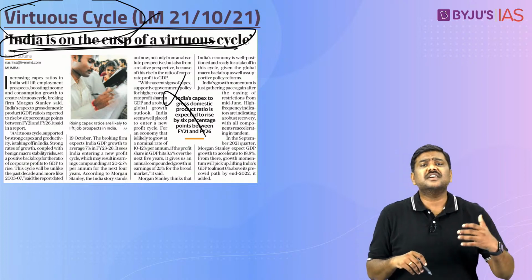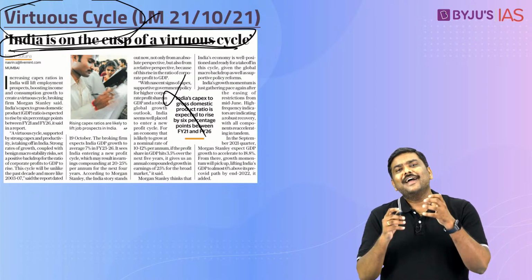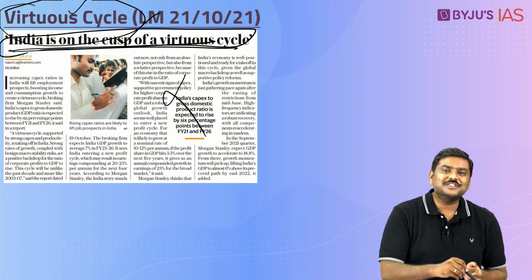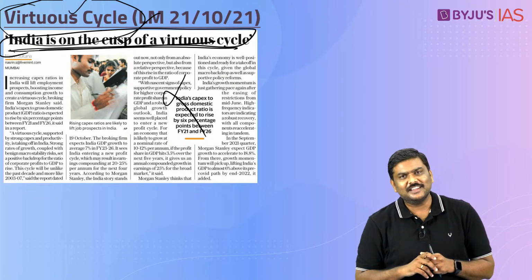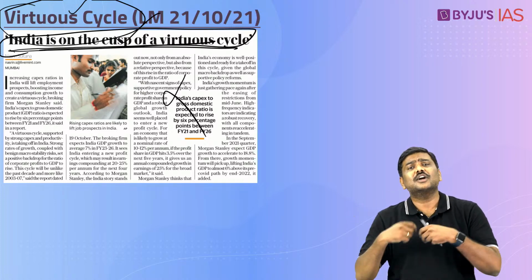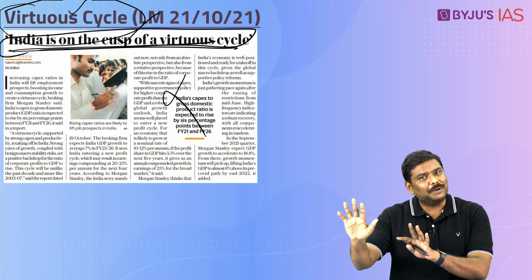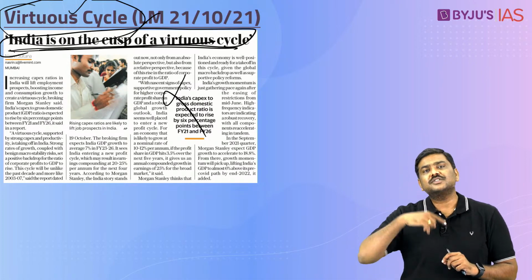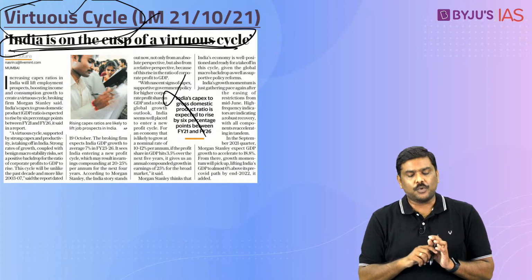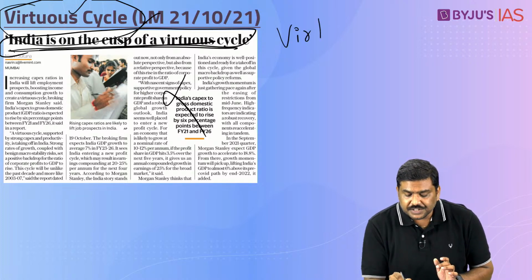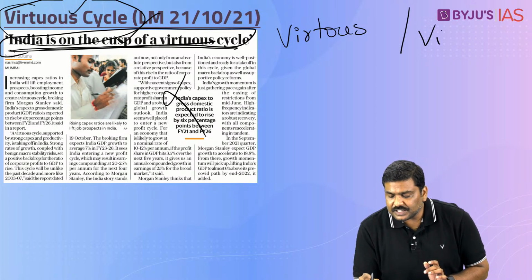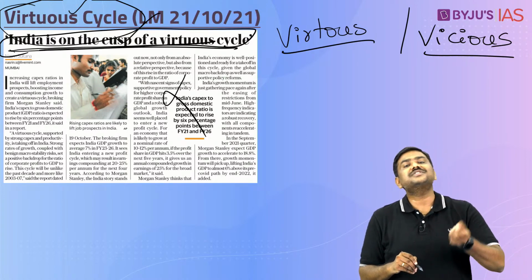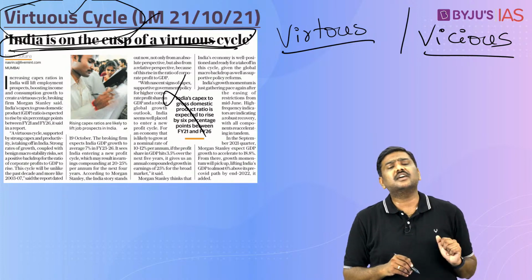Generally this is discussed in certain newspapers, and very recently in the prelims that happened, there was a question related to the concept of a virtuous cycle and a vicious cycle itself. That is a question based on government expenditure to revive growth in a particular economy. Now the argument here is there are two types of cycles associated with growth in a particular economy. One is called the virtuous cycle of growth, and the second is called the vicious cycle of growth.